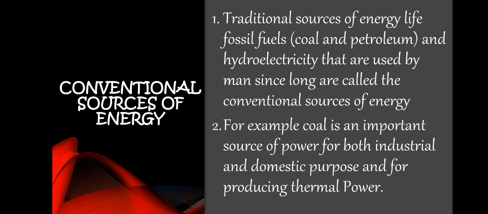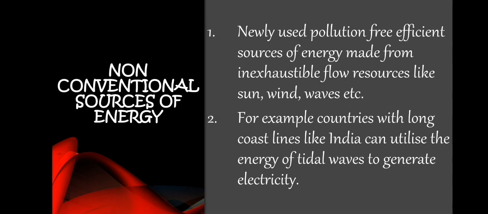So it is understood that conventional sources are traditional sources. Next, non-conventional sources. Conventional are traditional and non-conventional are modern. These are newly used, pollution-free, efficient sources of energy made from inexhaustible flow resources like sun, wind and waves.